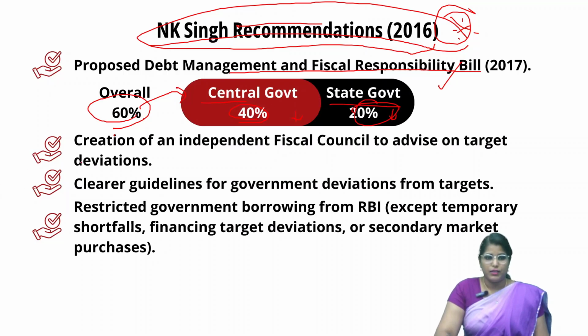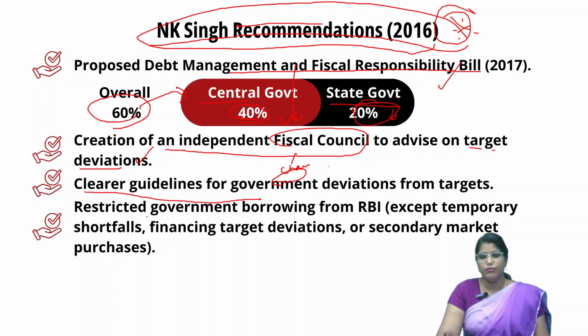Then it recommended creating an independent fiscal council. This council will be chaired by a chairman and have members, and they will monitor target deviations. Then it recommended clear guidelines for government deviations from targets.